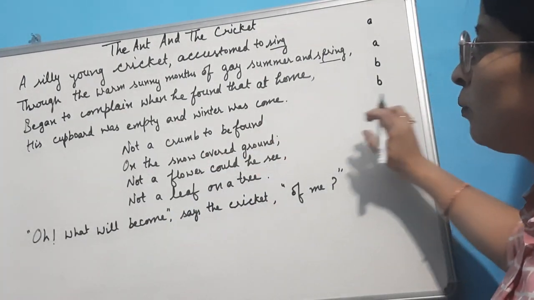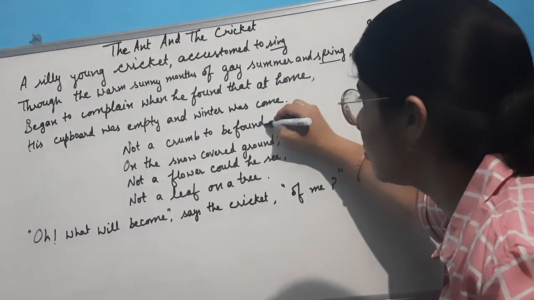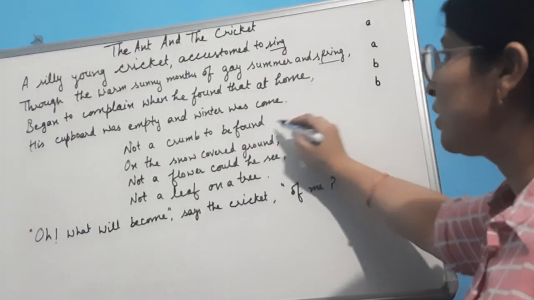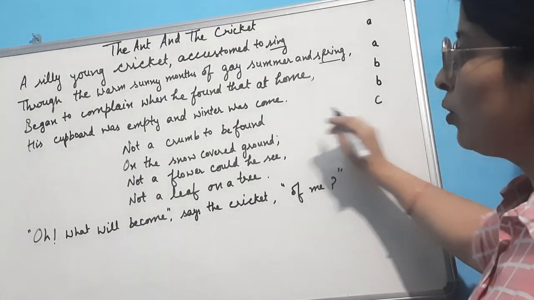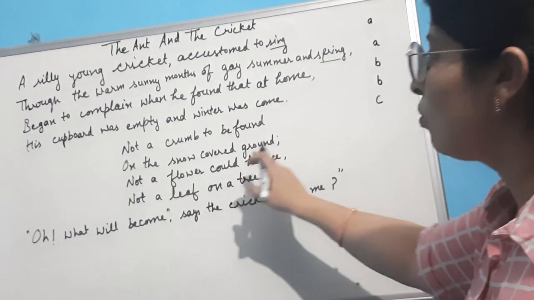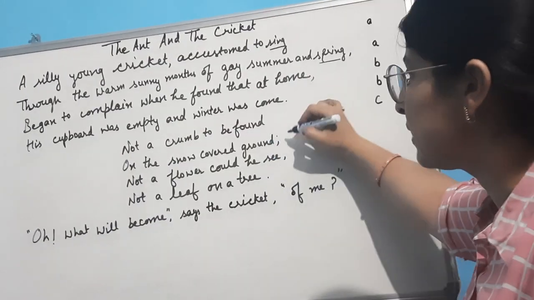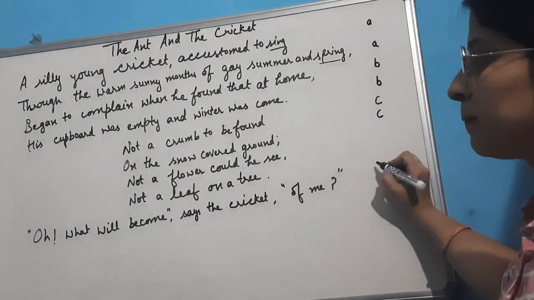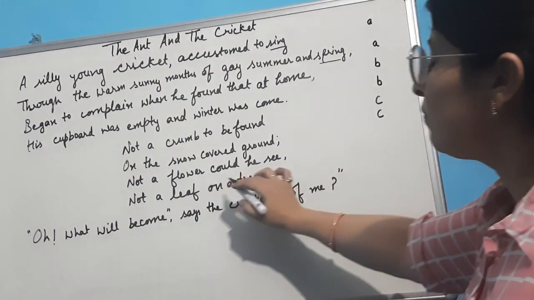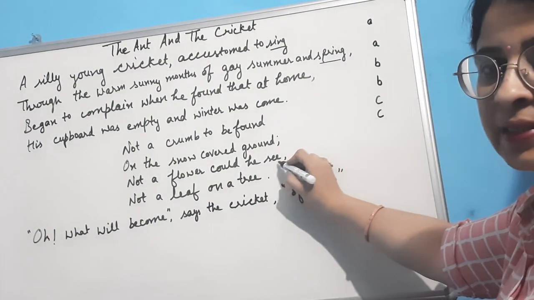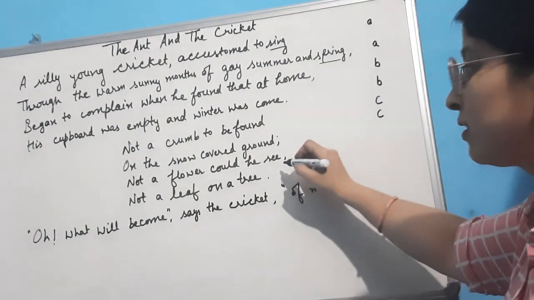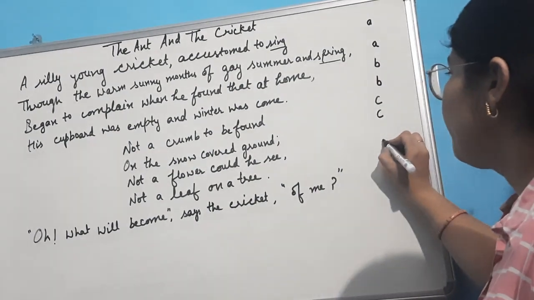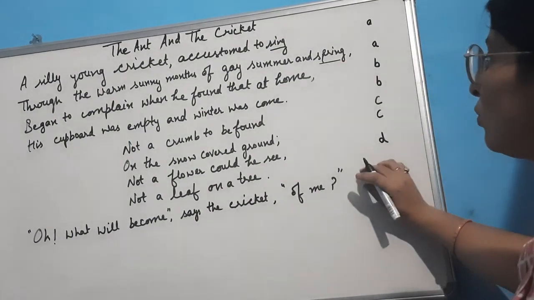Not a crumb to be found. This d sound is not rhyming with home, come, spring, sing. So we consider it c. Not a crumb to be found, on the snow covered ground. Again it is rhyming the same as the previous line, so we consider this also as c. Then, not a flower could he see. This sound is different from all the rest of the lines, so we take a different alphabet for this, d.